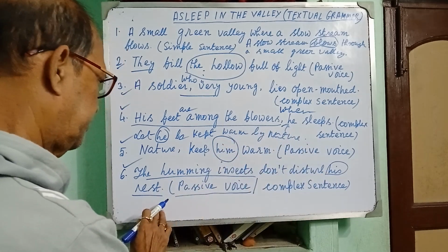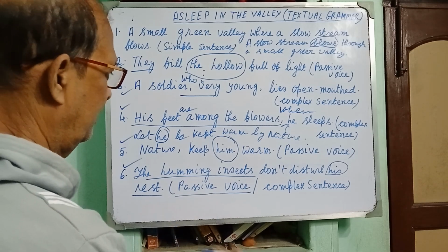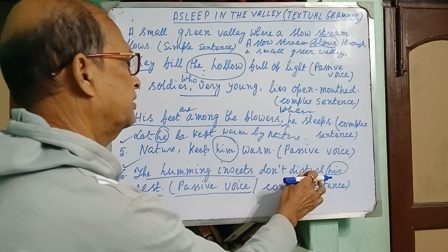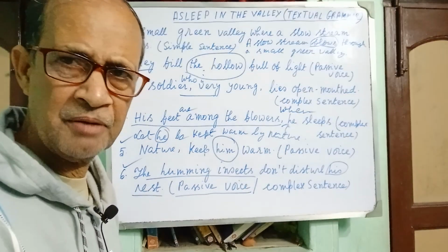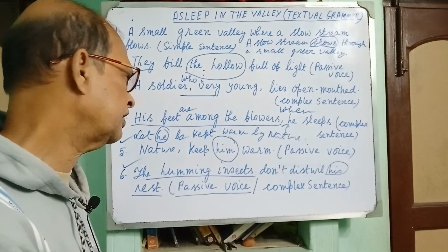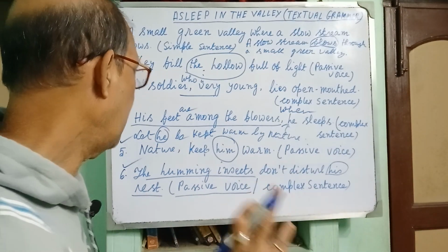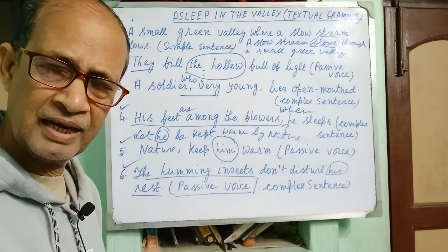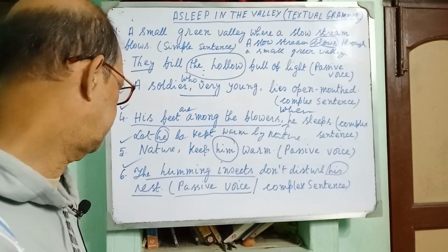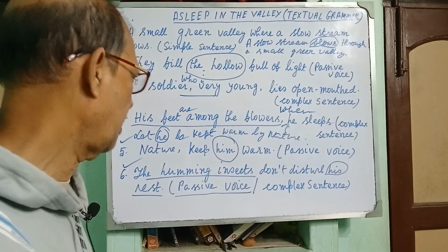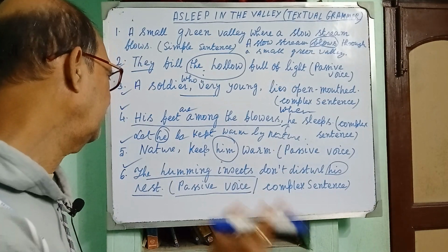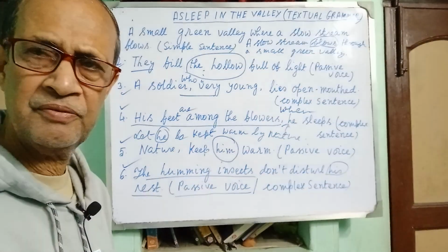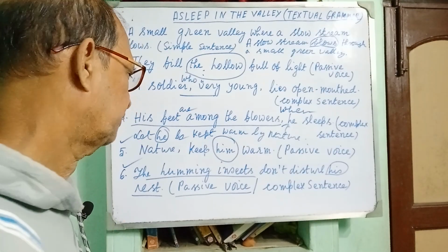His rest is not disturbed. It is the past participle form of disturb. His rest is not disturbed by the humming insects. Clear? Again I am repeating. His rest is not disturbed by the humming insects. Clear? It is the case of passive voice.